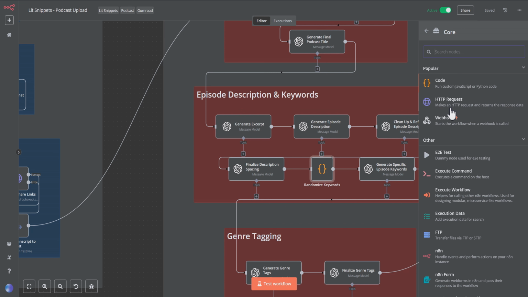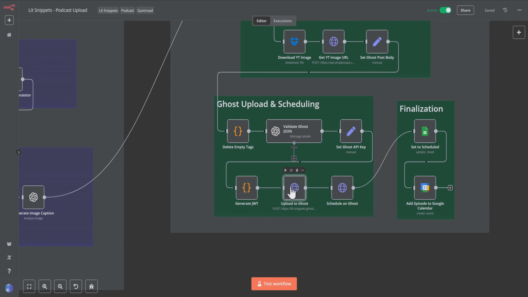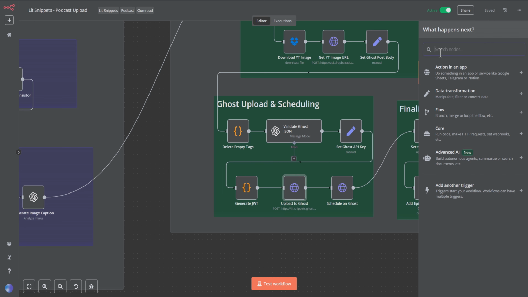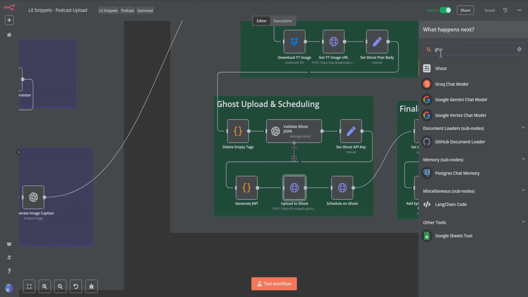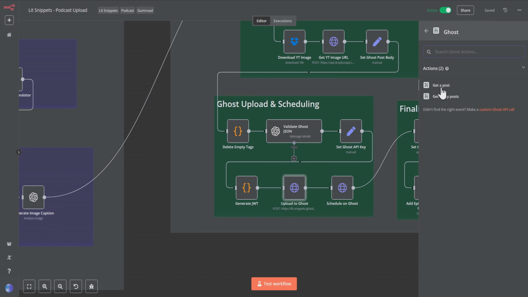And this node is the second most powerful node, which you can see here in this upload to Ghost HTTP node. This uploads all of the formatted data. It needs to be in a specific JSON format to work with the Ghost API. Now, I looked for a Ghost node, and there is one here. But for reasons I don't know why, it doesn't make it clear that not only can you get a post, but you can also make a post. So I thought you could only do these two things, and I didn't need any of these two things. I needed to make a post, so I used the HTTP node.